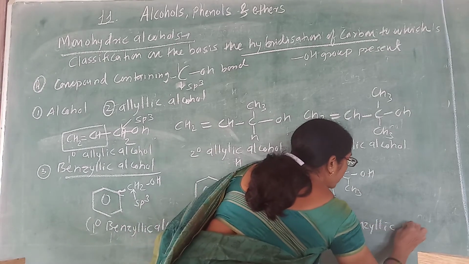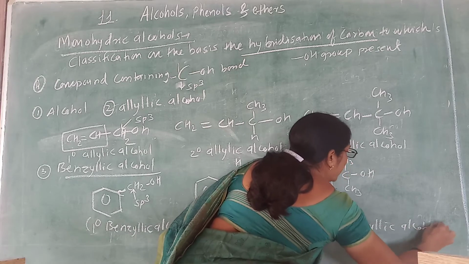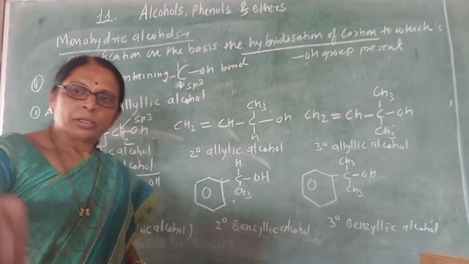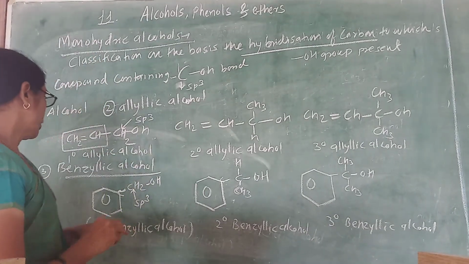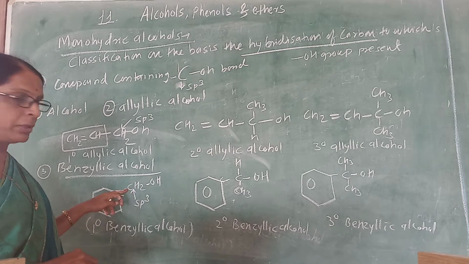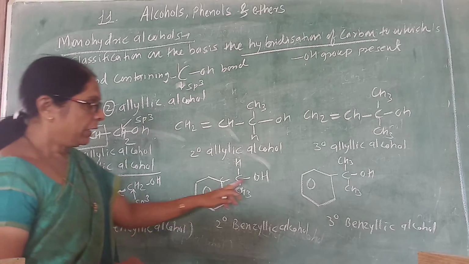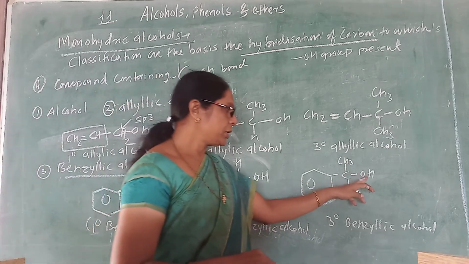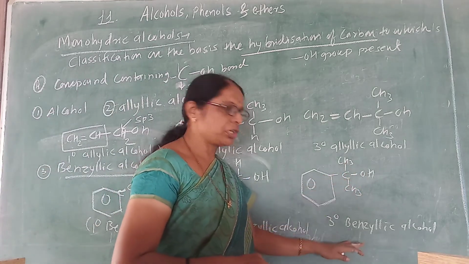Okay, so this is a very important thing, how to identify the primary, secondary and tertiary alcohols. These are the primary benzylic alcohol, hydroxy attached to sp3 hybridized carbon but attached to only one carbon; hydroxy attached to a carbon which is attached to 2, so it is secondary; hydroxy attached to a carbon which is attached to 3, so it is tertiary.